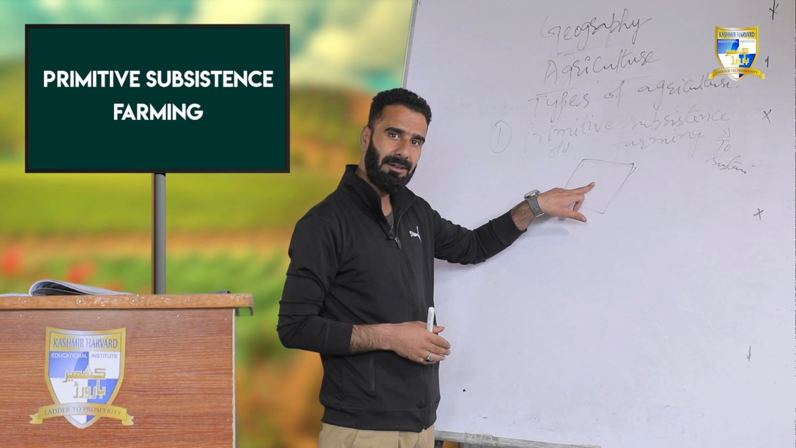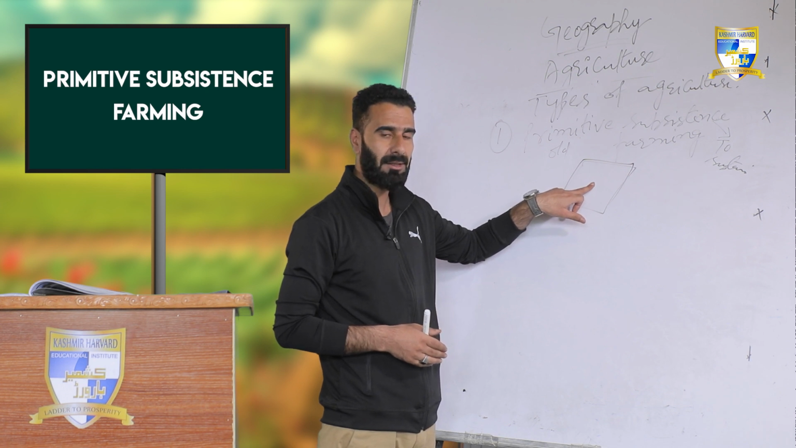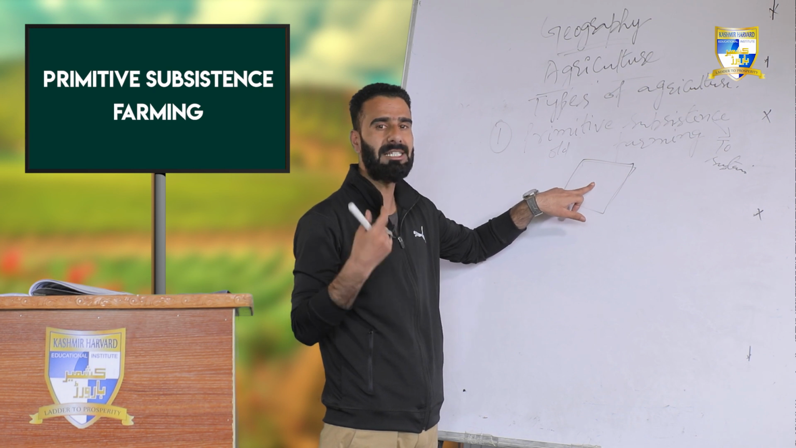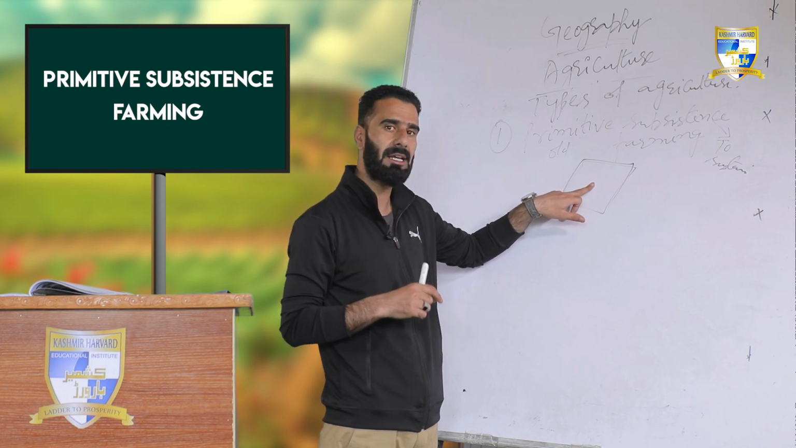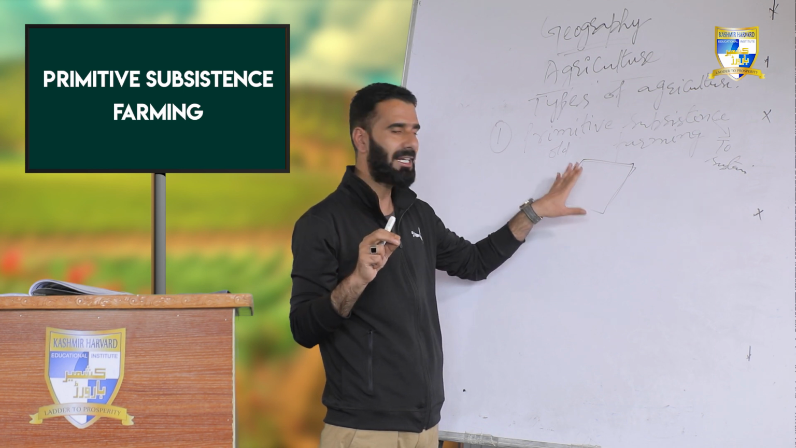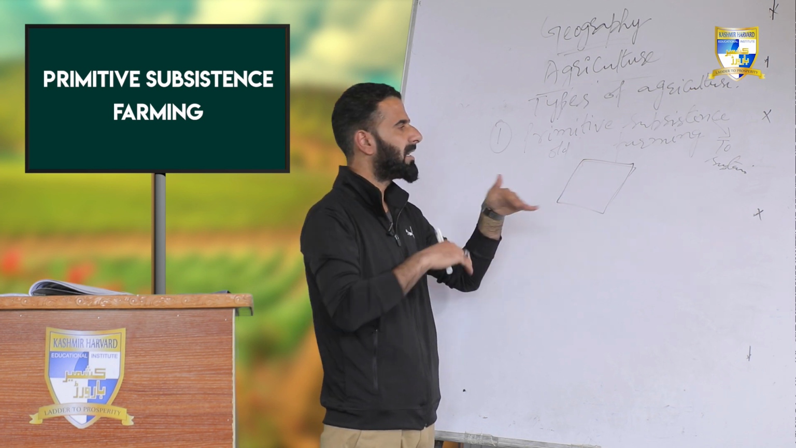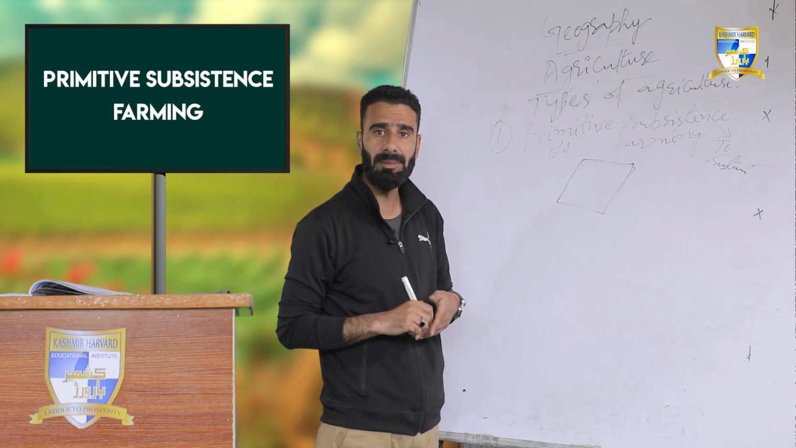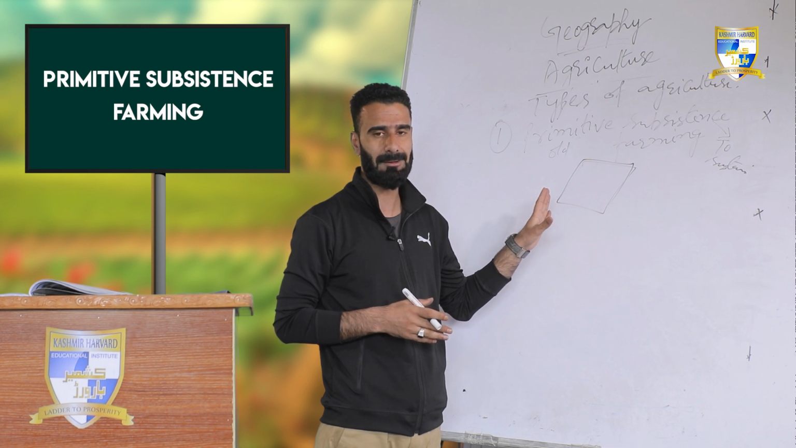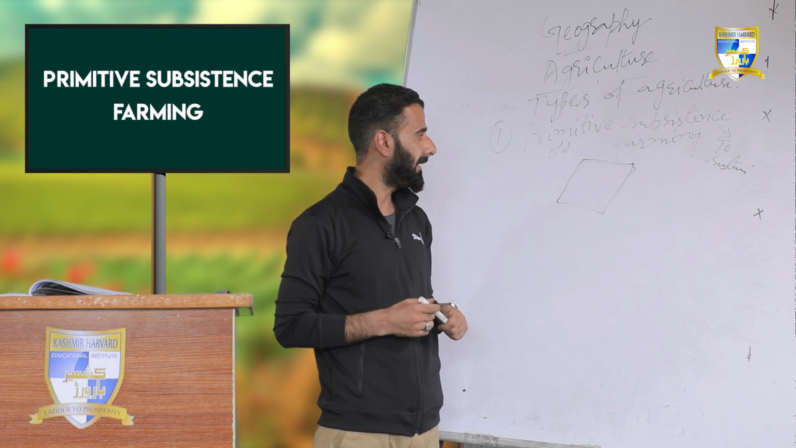He digs the land with the help of manual labor. He uses subsistence types of seeds for agricultural purposes. He uses assured means of irrigation for agricultural purposes. So these are primitive subsistence farming. The techniques of primitive subsistence farming are old techniques of agriculture.